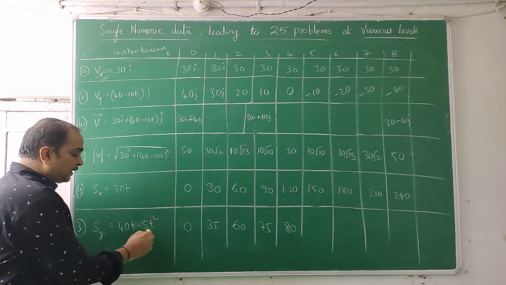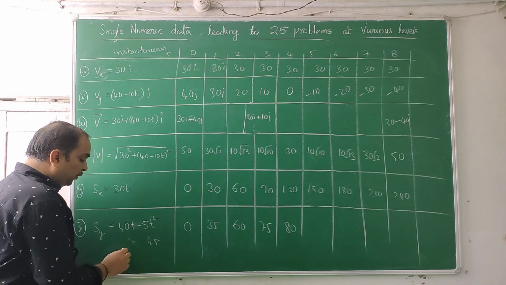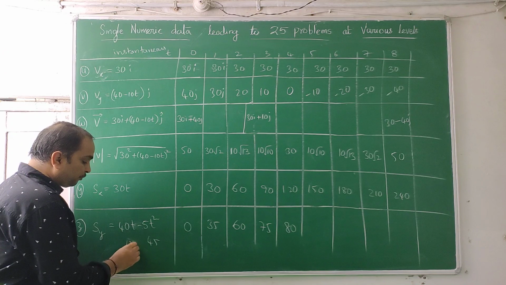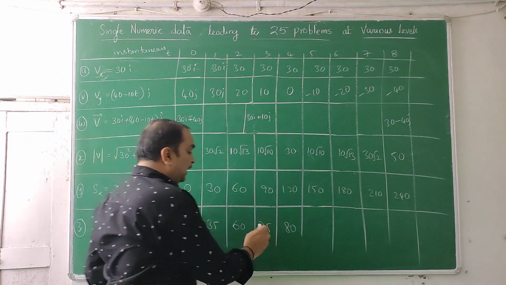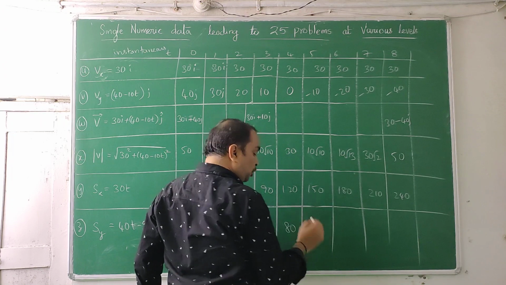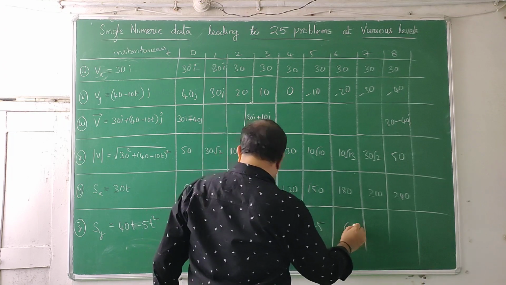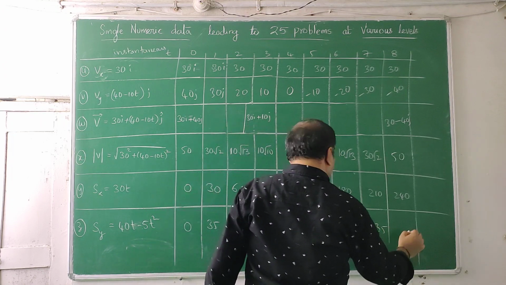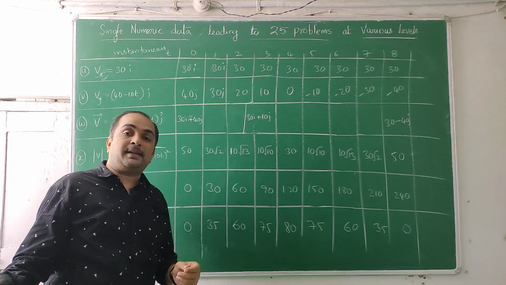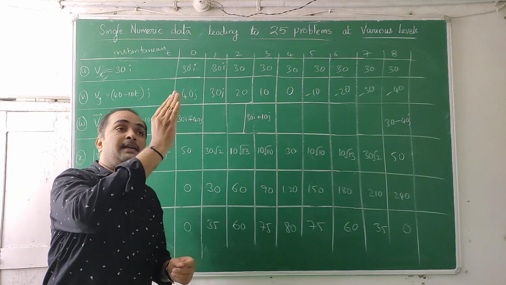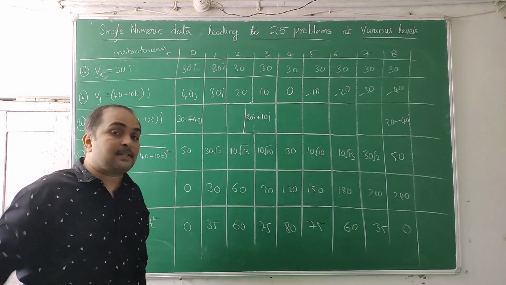Because 3 square is 9, 9 fives are 45, and 3 into 40 is 120. 120 minus 45 is 75. Then 80, again the height gets repeated. You do it and check: 75, 60, 35, 0. So it starts with a certain height and comes back to the same height. In between there exists one height, and it will come back to that height after a certain distance.